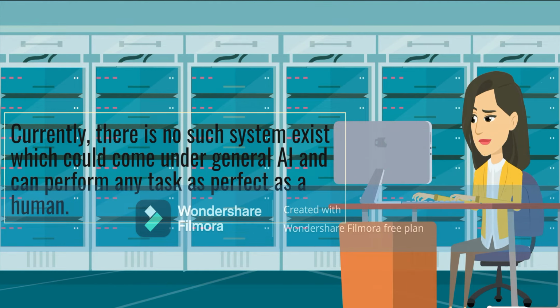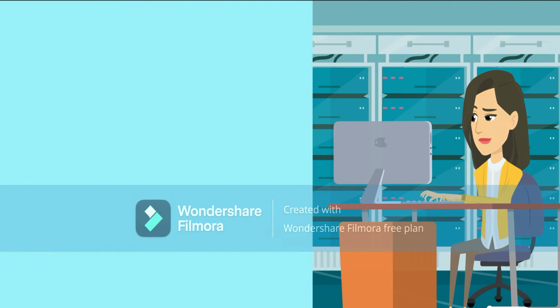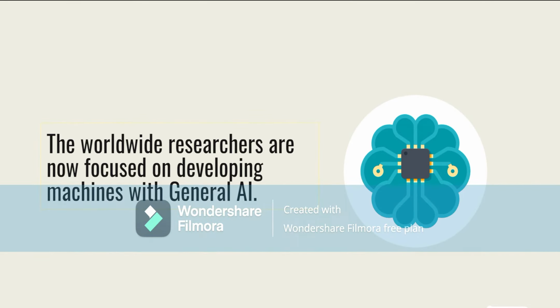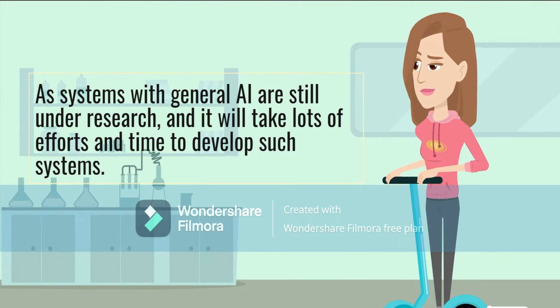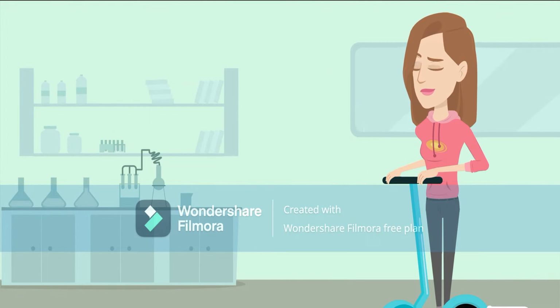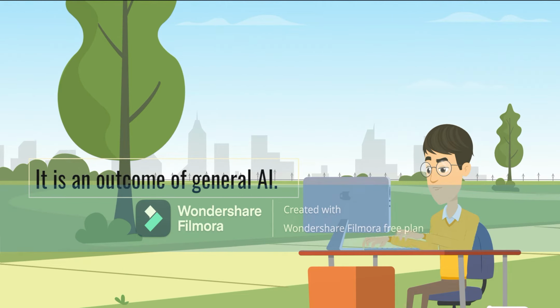Currently, there is no such system which could come under general AI and can perform any task as perfectly as a human. The worldwide researchers are now focused on developing machines with general AI. As systems with general AI are still under research, it will take lots of effort and time to develop such systems. It is an outcome of general AI.